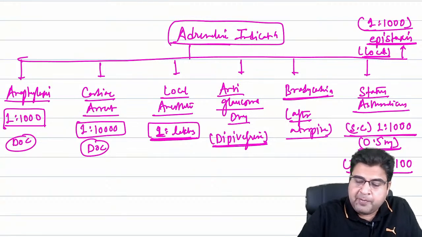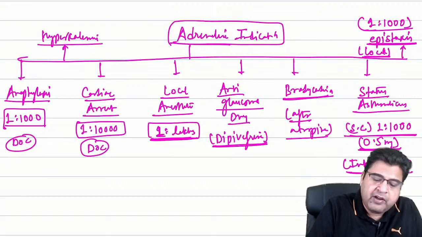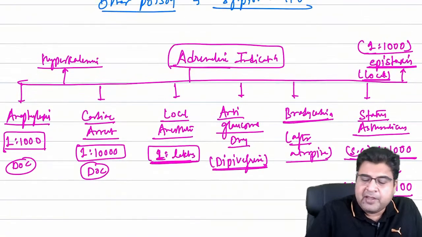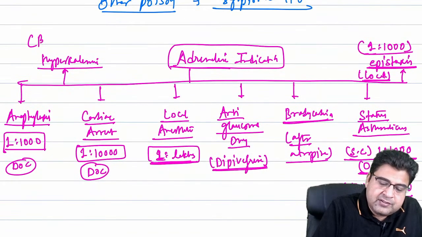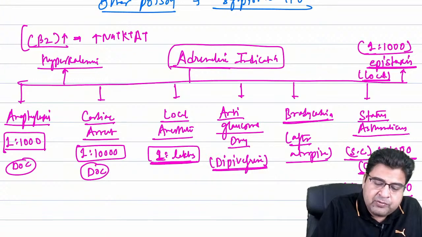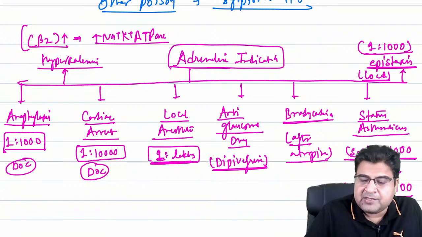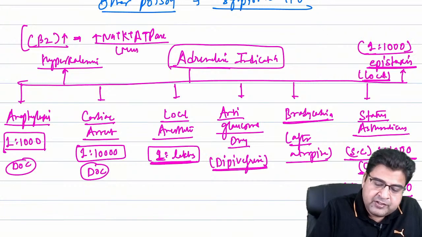Right? Now, apart from this, this medicine has one more rare indication, hyperkalemia. In treatment of hyperkalemia, this medicine can stimulate beta-2 receptor. By acting on beta-2 receptor, it can stimulate the sodium potassium ATPase pump, which is present on the surface of muscles.